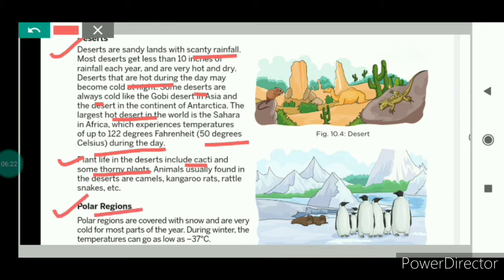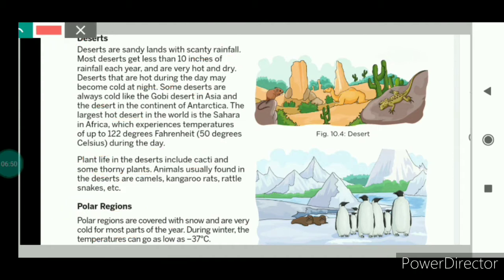Now let's talk about the polar regions. Polar regions are the areas found near the North Pole and the South Pole. These regions are extremely cold, so they are covered with snow and are very cold for most part of the year. And during the winter, temperature can go as low as minus 37 degrees. So you can assume the polar regions are very, very cold.